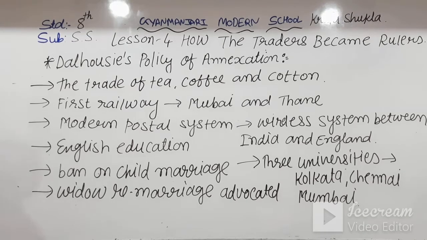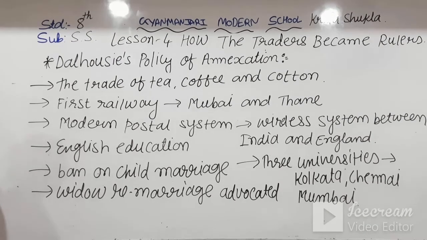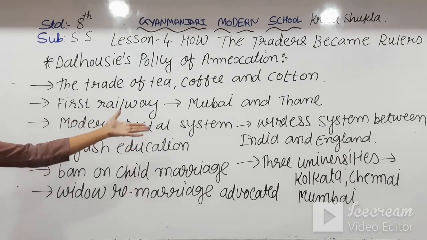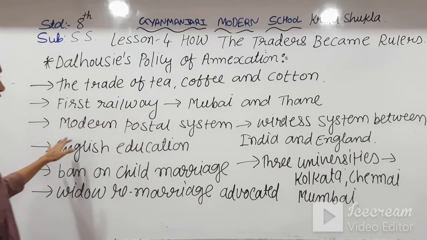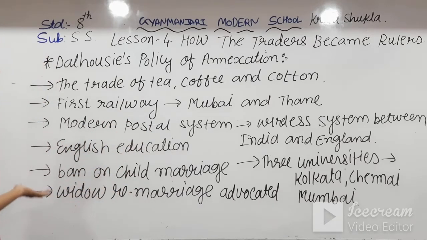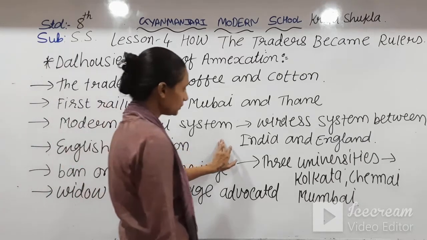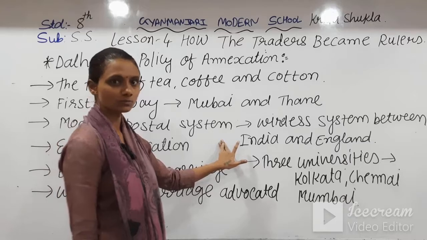The trade of tea, coffee and cotton. The first railway was introduced by Dalhousie during his time, and that railway was started between Mumbai and Thane. He introduced the modern postal system. After that he introduced English education in India, and a wireless system between India and England was introduced by him.